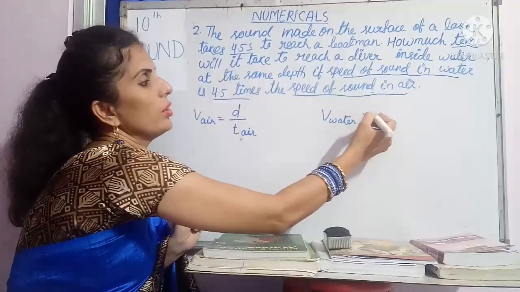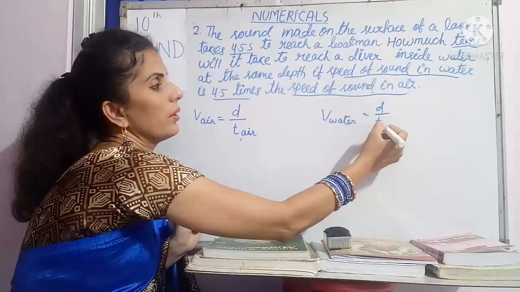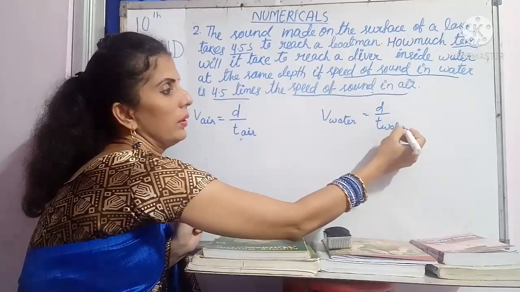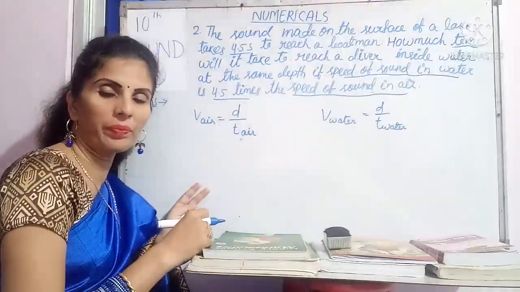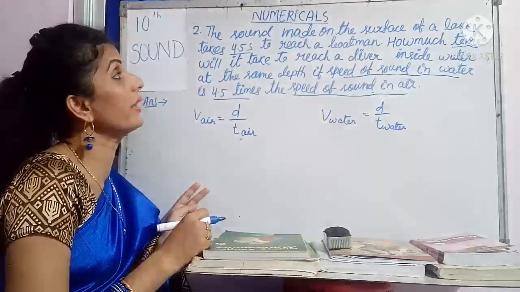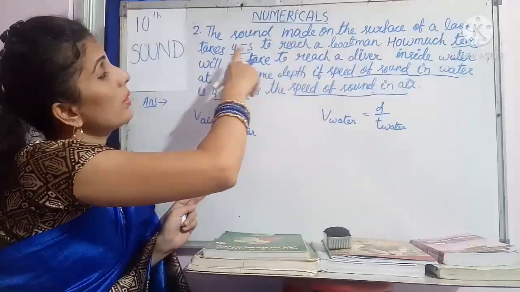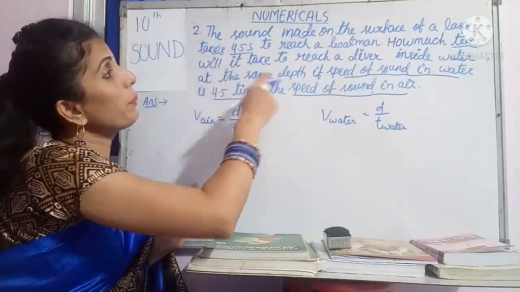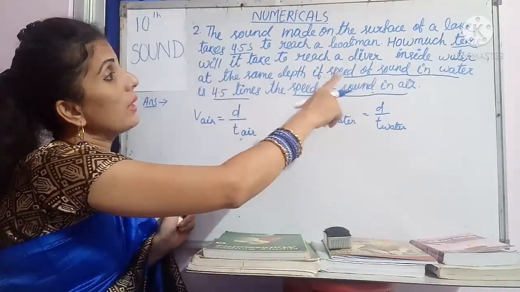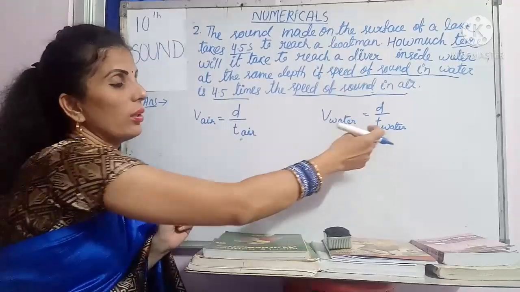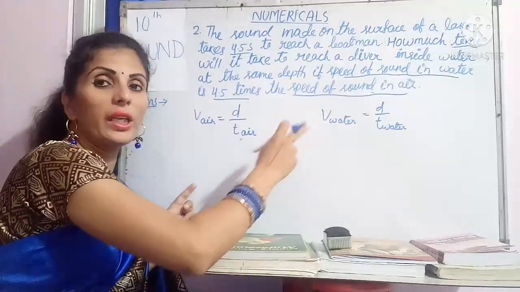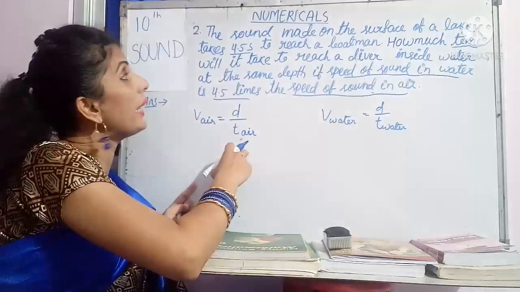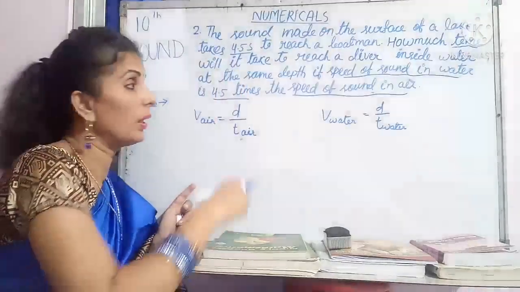Here velocity of water is equal to D by T water, where T water means time taken in water. Now, what is the given condition here? The sound made on the surface of the lake takes 4.5 seconds. Then it is asking how much time inside the water, which means it is asking T water. T water is the question mark. T air is given as 4.5 seconds.